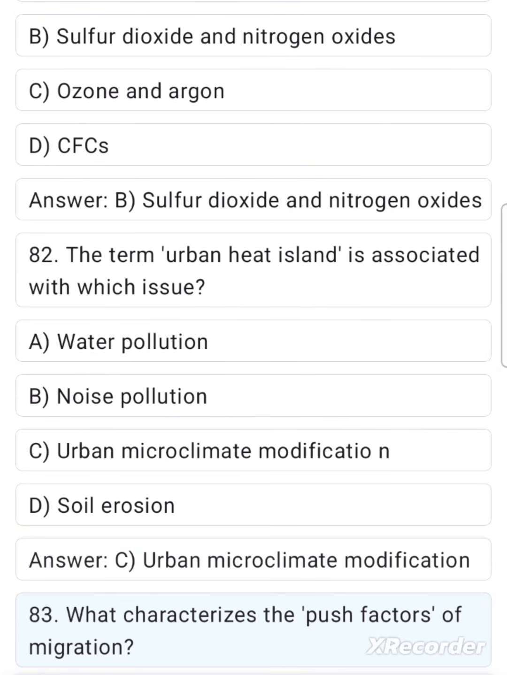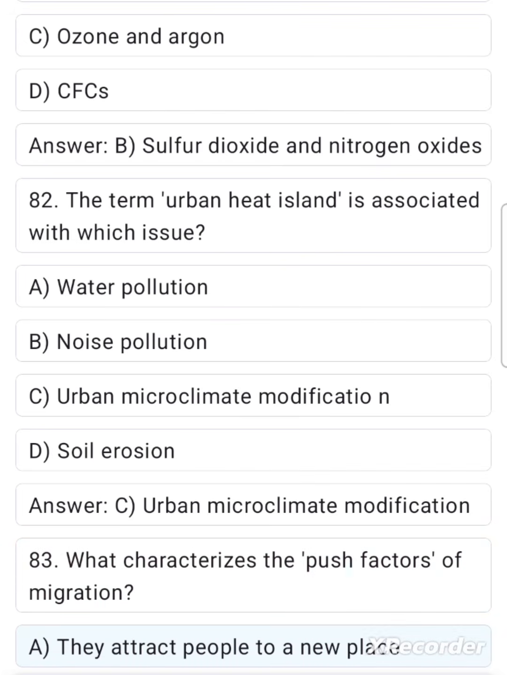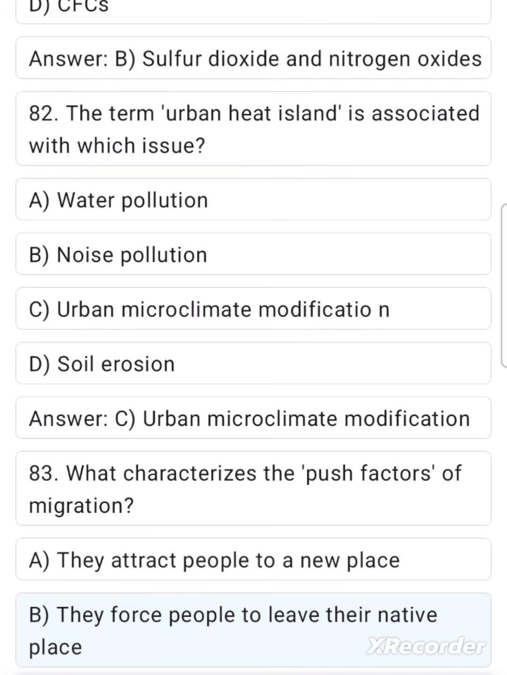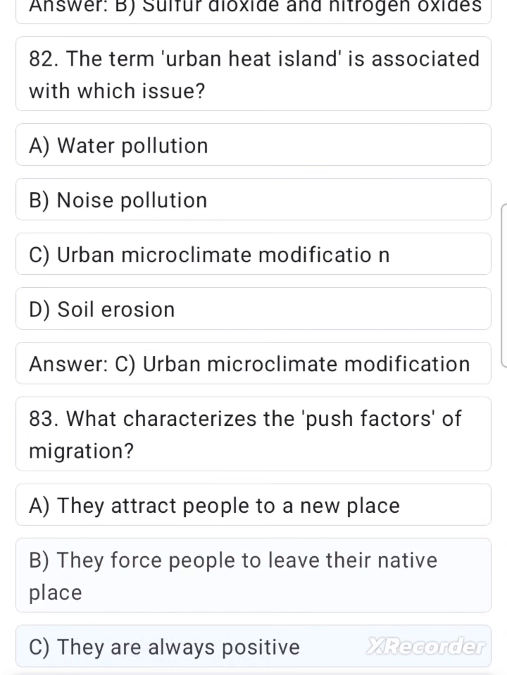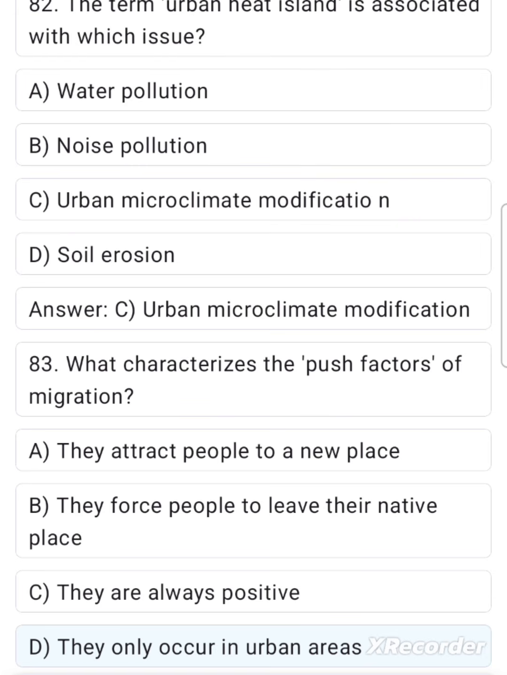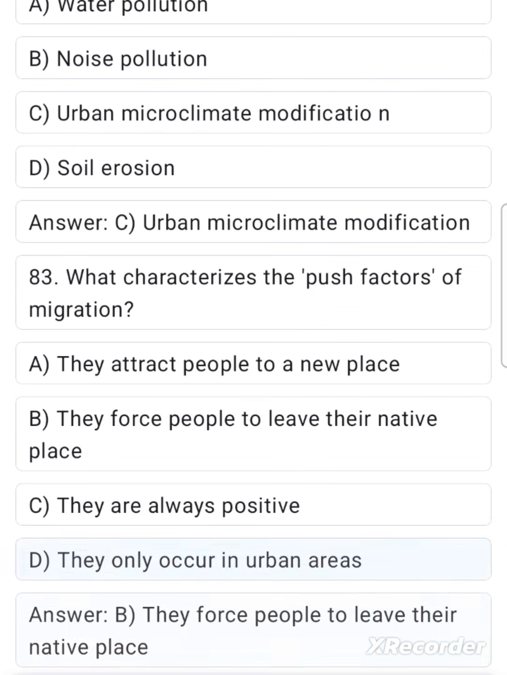83. What characterizes the push factors of migration? A. They attract people to a new place. B. They force people to leave their native place. C. They are always positive. D. They only occur in urban areas. Answer B. They force people to leave their native place.